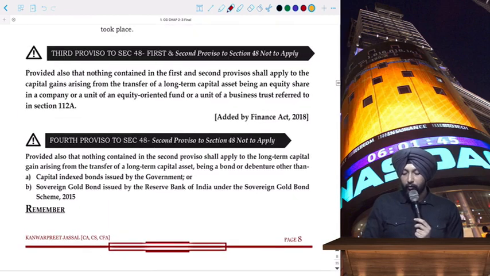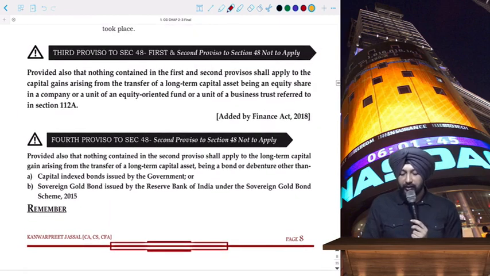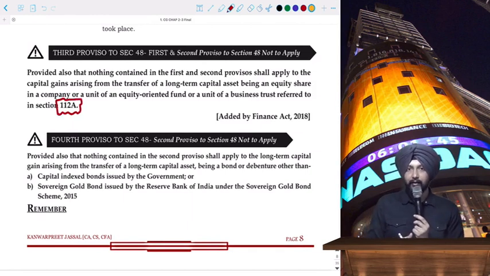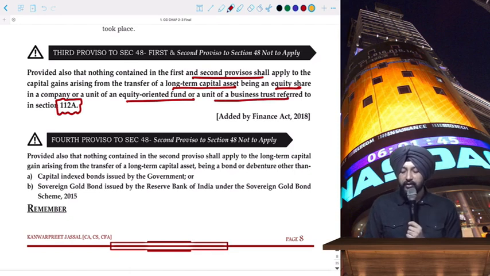Then we have the third proviso, and the third proviso to section 48 says that the first and second provisos should not apply wherever we are dealing with section 112A. So this was added last year. Nothing contained in the first and second proviso shall apply to the capital gains arising from the transfer of a long-term capital asset being an equity share or a unit of an equity-oriented fund or a unit of a business trust, which are referred to in section 112A.